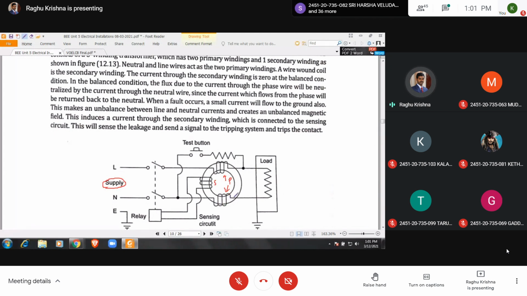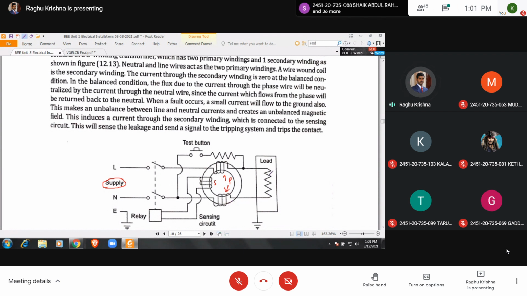And here no flux will be there under normal condition. That is, without any earth fault, the flux with these two coils will be zero, because the current flowing in this coil is equal to the current flowing through this coil. So the same current will be flowing through both the primaries.